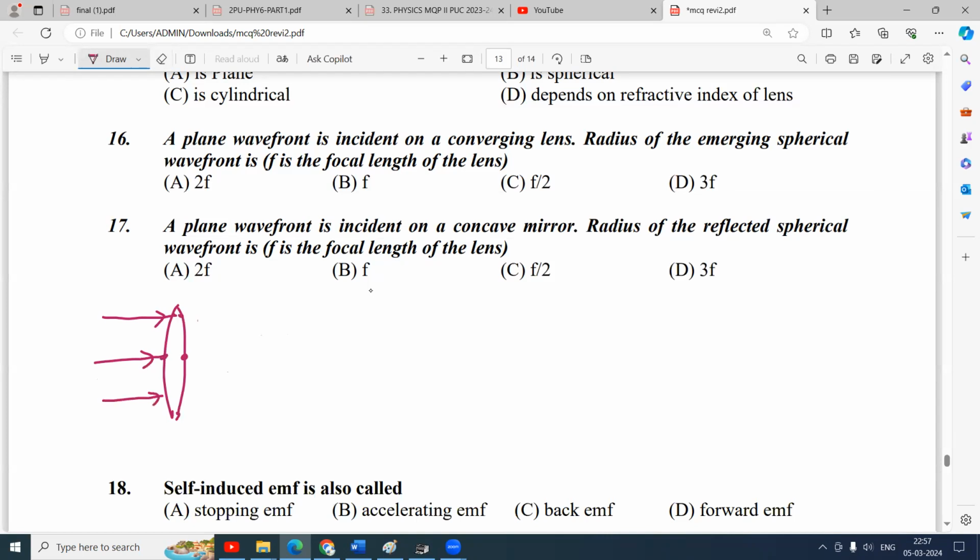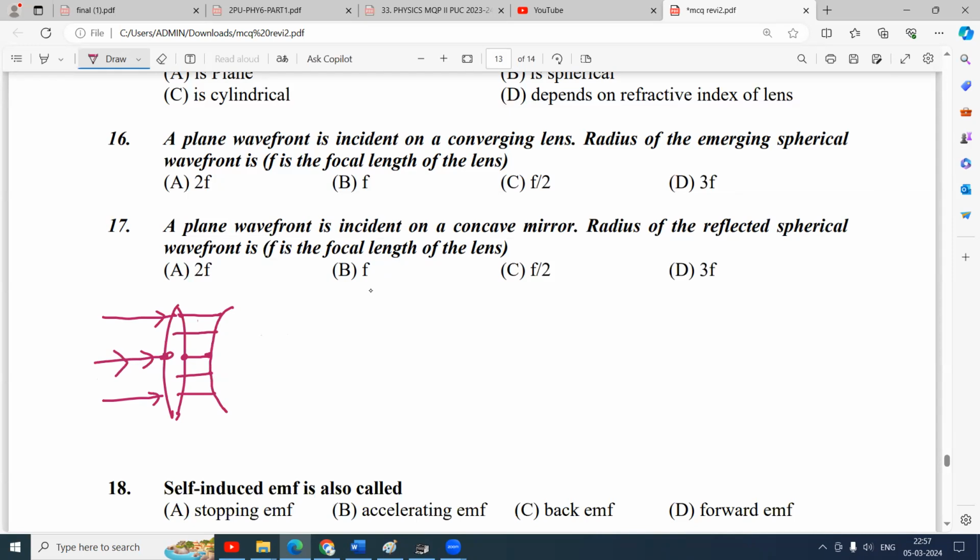So these wavefronts move forward more, whereas these move less. So you will get a spherical wavefront after refraction. Since the secondary wavelets passing through the center of the lens have to travel more, they will lag behind.